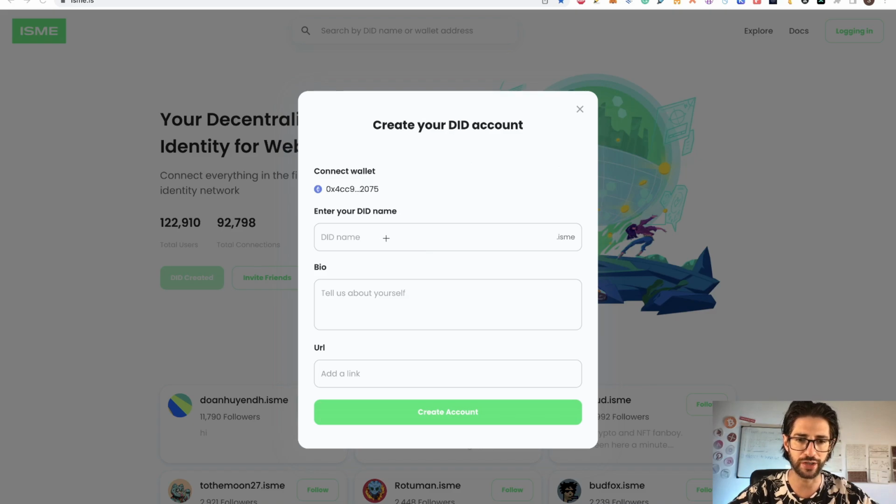So you see your wallet here and you need to enter your ID name. It could be any name that you want, but it should be, of course, free to use. And it will be .isme. Put some bio and some URL if you have anything, maybe your Instagram or even your Twitter account. And click on create account. That will be all for creating the account.